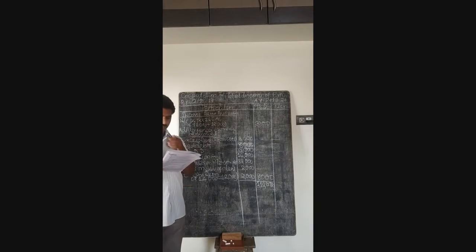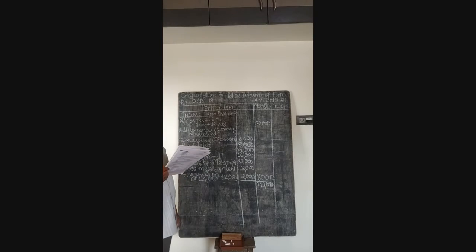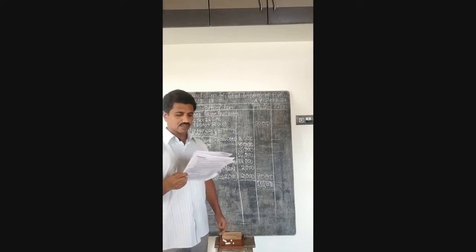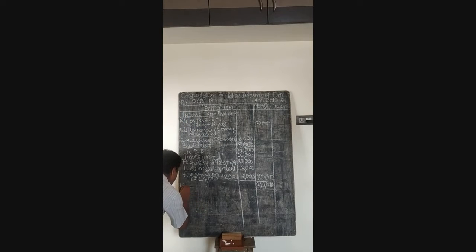Now let us deduct the incomes which are chargeable under other heads here. So less incomes chargeable under other heads, and exempted incomes credited to P&L account.